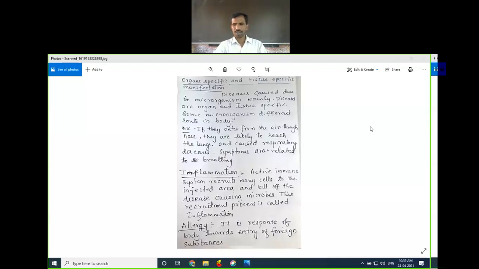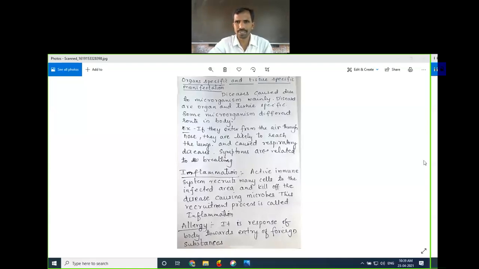Then we have studied inflammation. Inflammation means what? At the site of infection, our immunity, that is WBC cells, our body will recruit all the WBC cells or all the cells in the infected area. That recruitment process is called inflammation. And allergy also. Whenever a foreign material enters our body, it gives an allergic reaction. It tells us something is wrong in our body. That is the importance of allergy and inflammation. They are like signs and symptoms. They provide signs and symptoms of the disease. Already we have discussed the signs and symptoms of the disease.